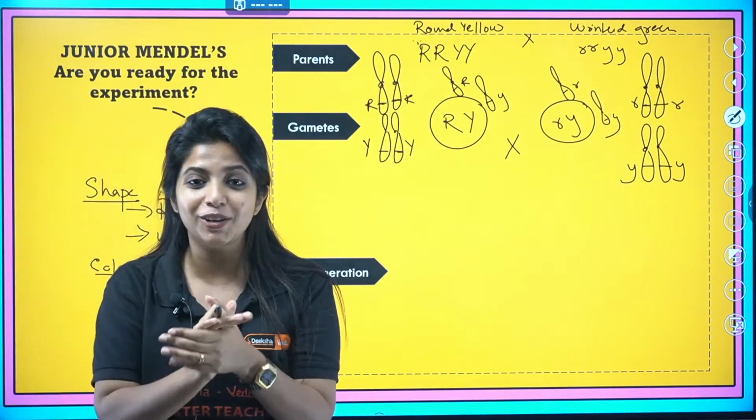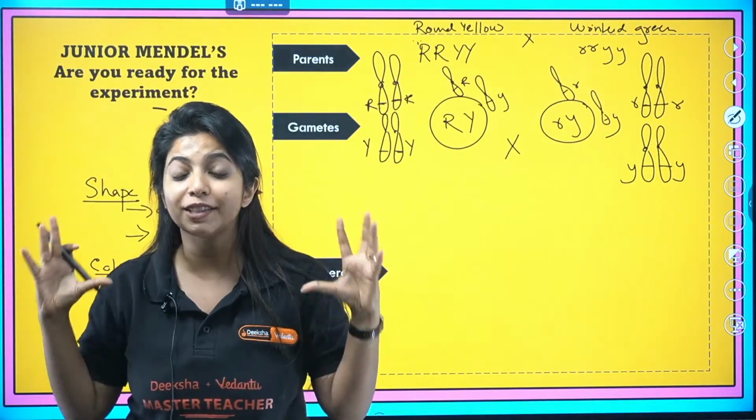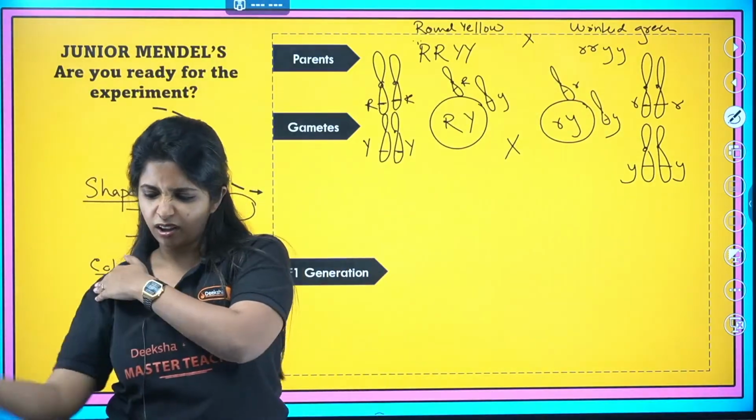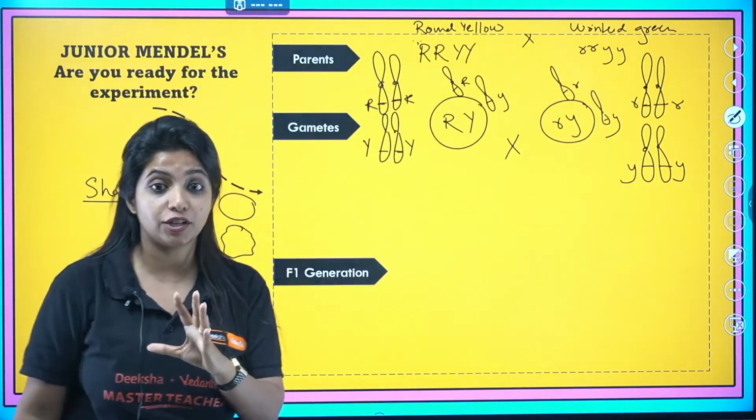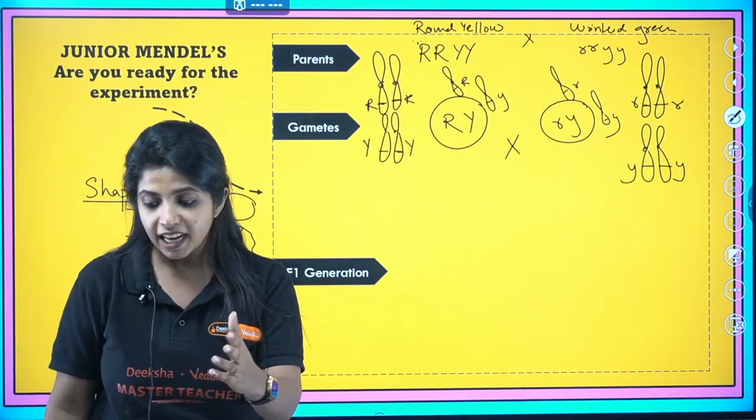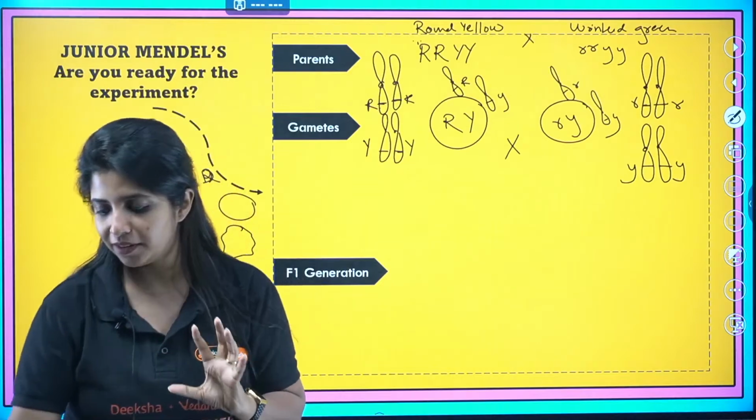Anyone who is watching this video, can you guess it? What do we get in the first generation? When you have two gametes which you are fusing like this, what do you get in the first generation? I am going to go ahead, but if you want to try, you can try right now.